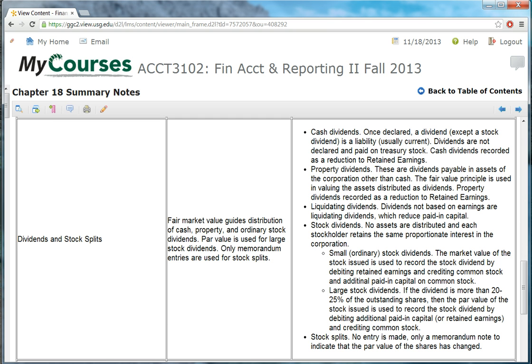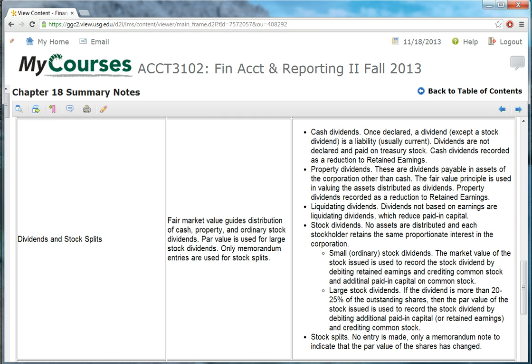There are other kinds of dividends that can be distributed. Sometimes we have property dividends or liquidating dividends. Those are increasingly rare, especially for large companies. Large publicly traded companies typically do not declare property dividends or liquidating dividends. Small, closely held companies can still declare property dividends.